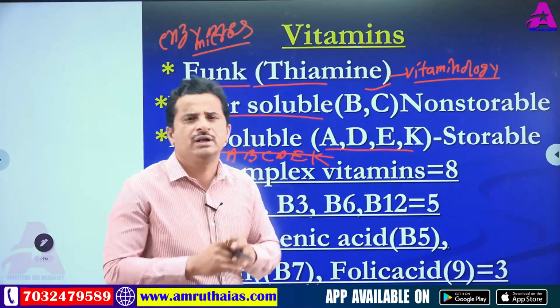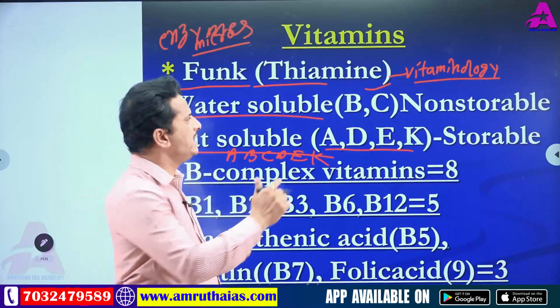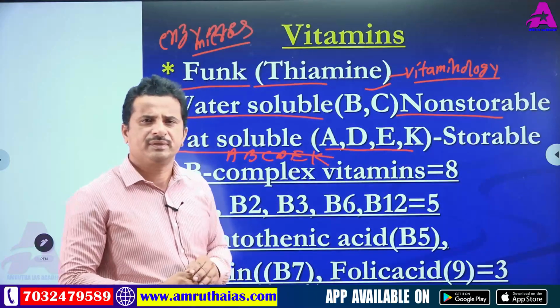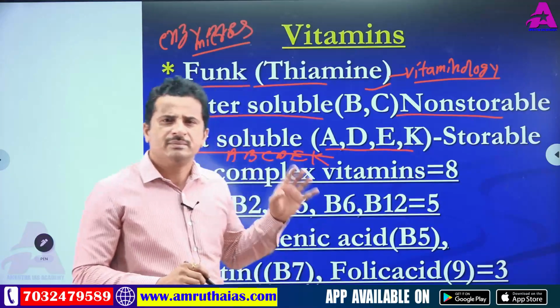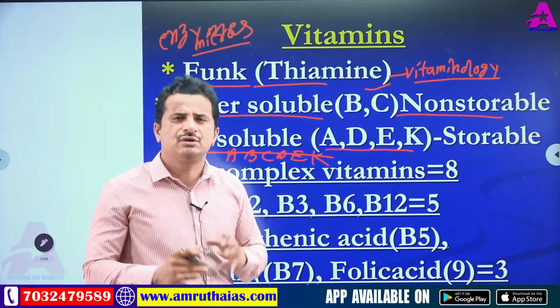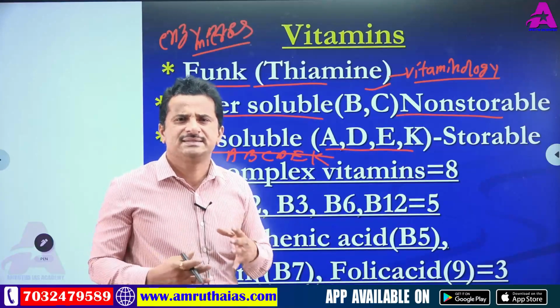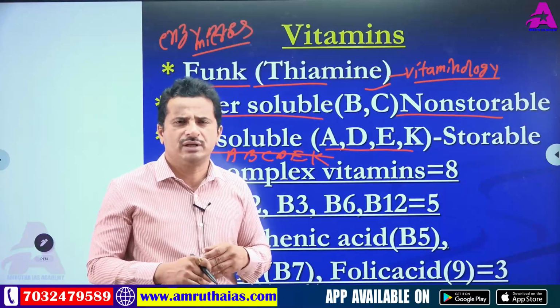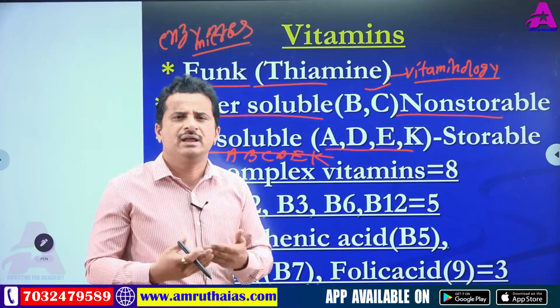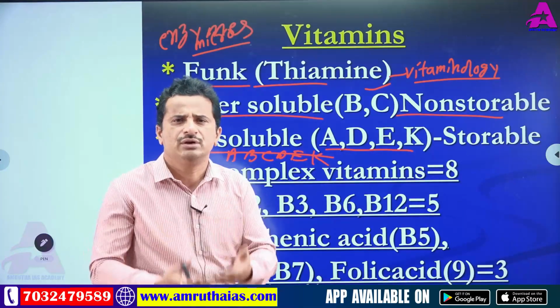Here is one more interesting and very important point. B and C are non-storable vitamins in our body. Non-storable means excess B and C are not kept in our body. Our body does not store them. They are excreted outside, mainly through urine.